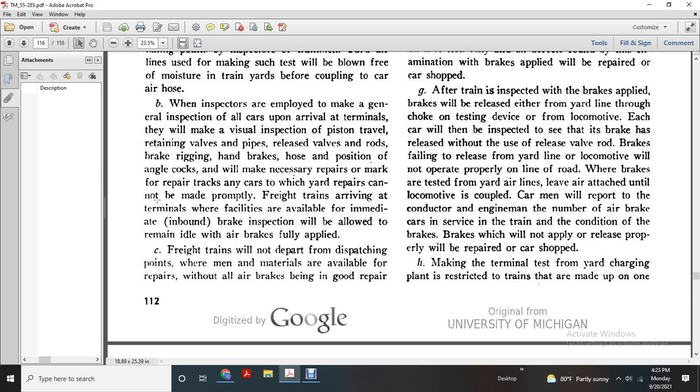Freight trains arrive in the terminals where facilities are available. The intermediate inbound brake inspection will be allowed with the air brake valve applied. But the freight train will not depart from the dispatching point when men and materials are available for repairs without all air brakes being in good repair.